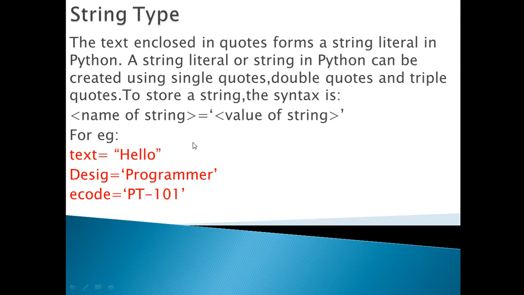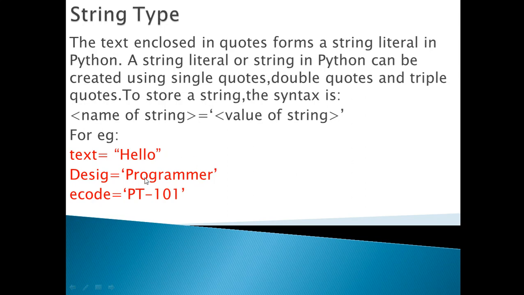For example, if you want to specify a string value, you take any string variable. This is the name, text, and after the equal sign the value of the string, which is hello under double quotes. So hello will be stored in the variable text. Another example: desig equal to programmer.